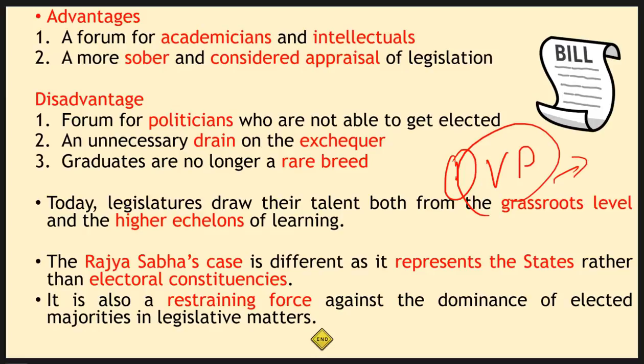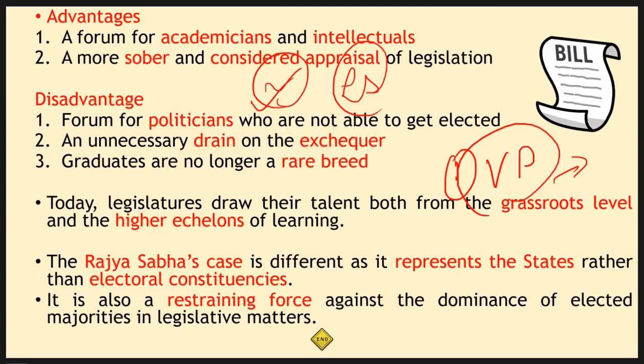So, the first vice president of our country. I'm sure you are aware that any person who becomes vice president automatically becomes chairman of Rajya Sabha. Our first vice president said that this house is a very important house. Rajya Sabha, or the upper house, is very important, because if you see the average age of MPs in Rajya Sabha, you will find that they are a bit more mature compared to the average age of Lok Sabha MPs. This indicates that they have a bit more experience about life and about politics.